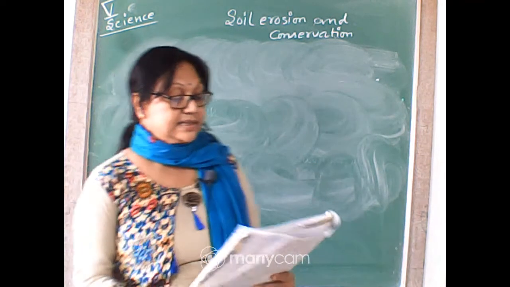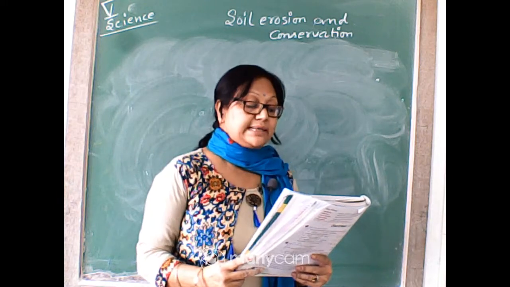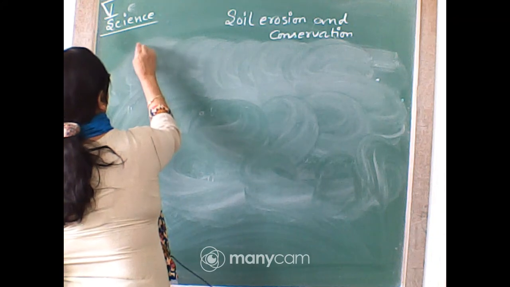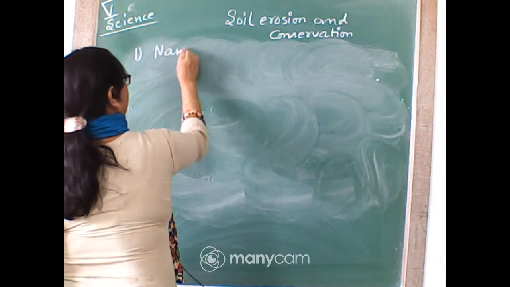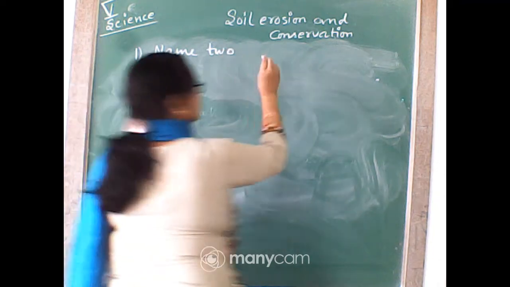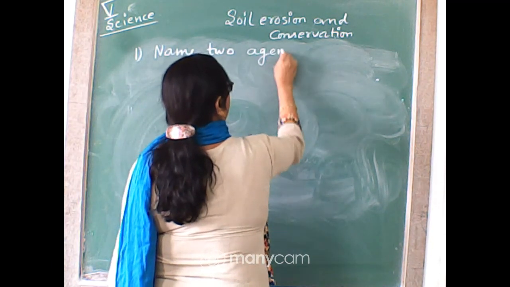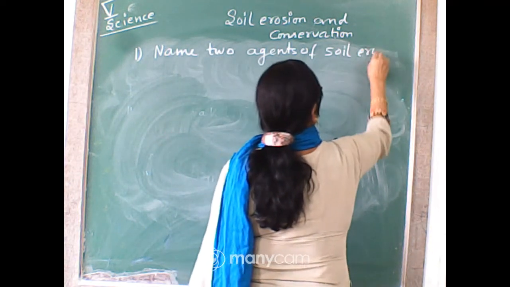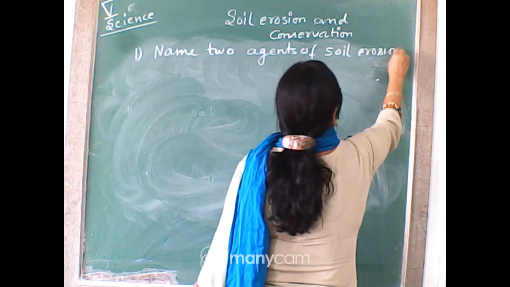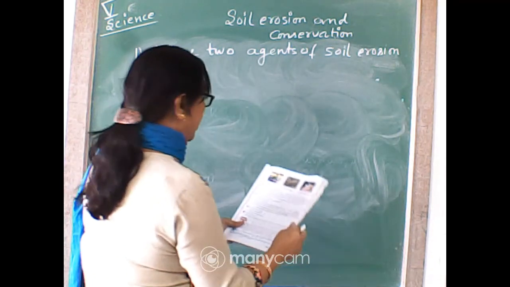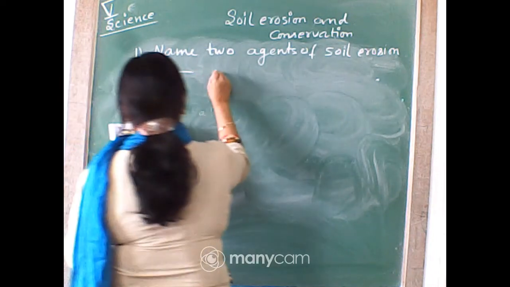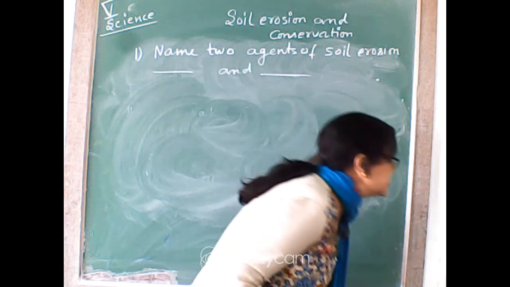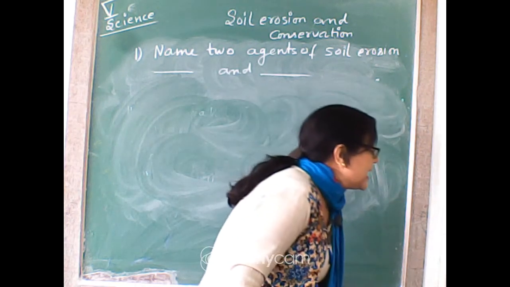Now, the next: name any two agents of soil erosion. What will be the two agents of soil erosion? Air and running water.